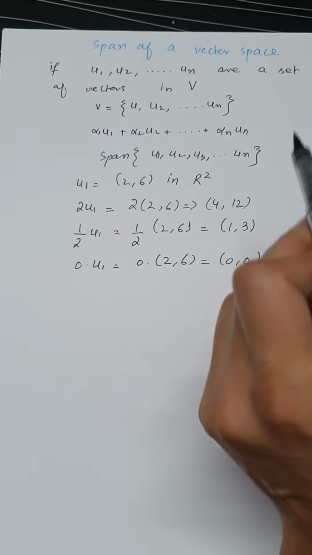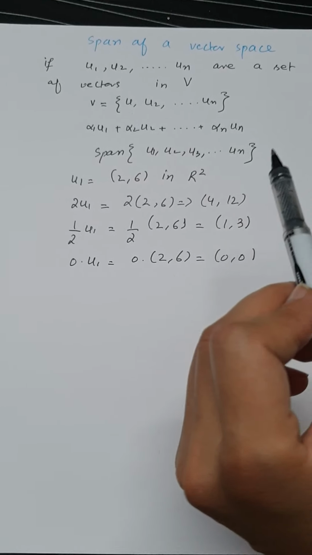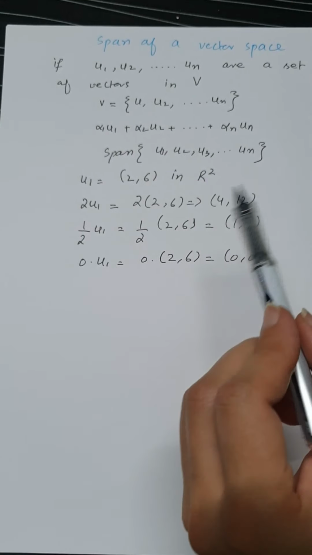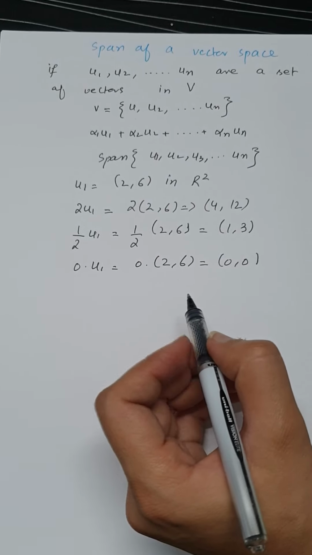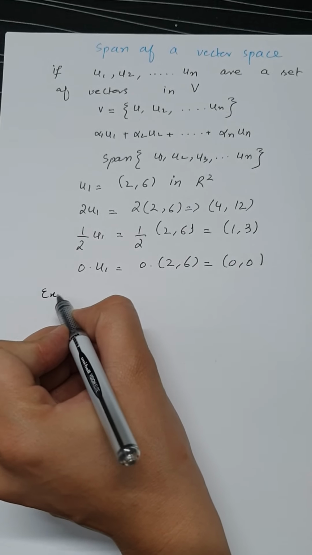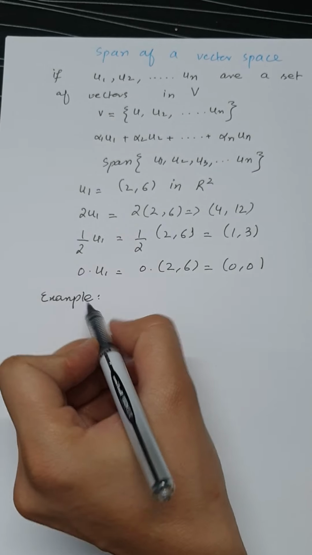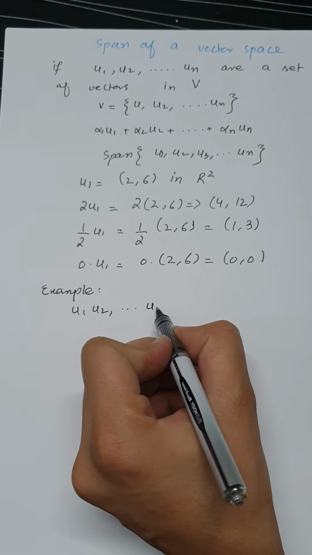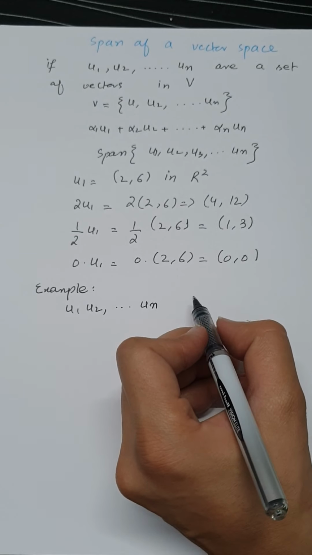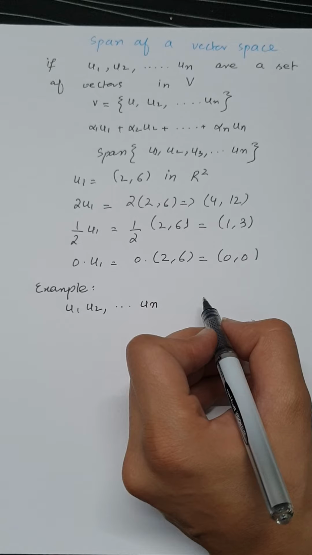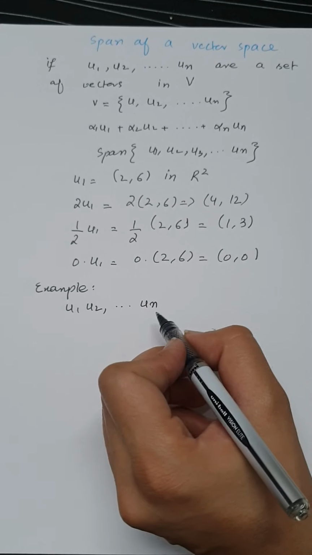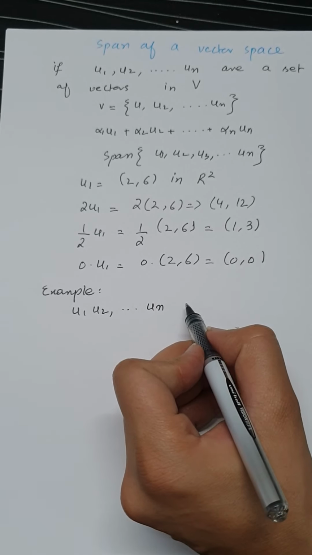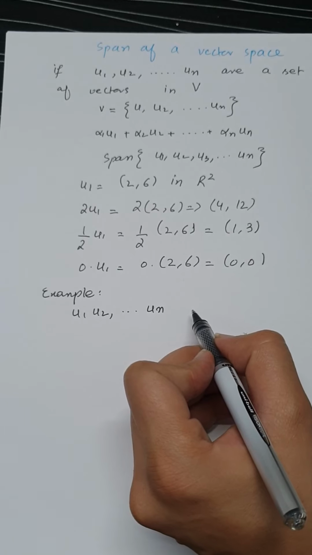By the spanning of a set of vectors, we mean: is it possible to generate any other vector by using linear combinations of the given vectors? So for example, let's do an example for the vectors u1, u2 up to un generating the vector space S. If they generate the vector space S, then they will belong to that vector space as well.